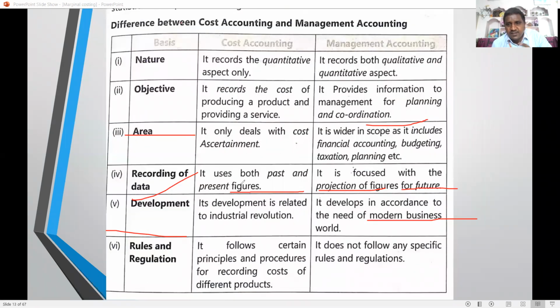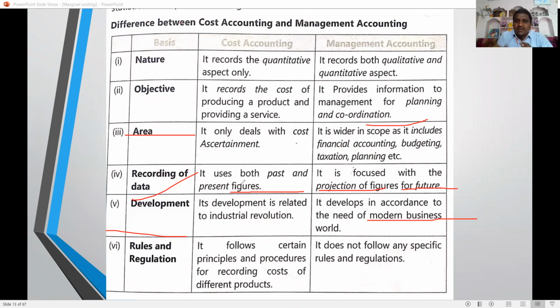Next, differences between cost accounting and management accounting. Why was management accounting raised? Some limitations in financial accounting were overcome by cost accounting, and cost accounting has some limitations, which are overcome by management accounting.